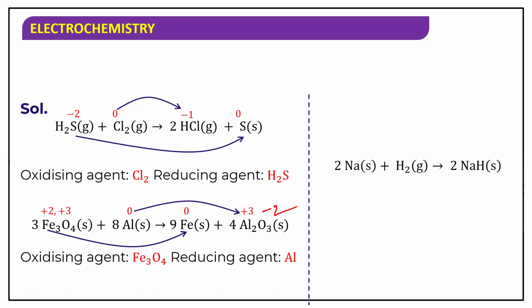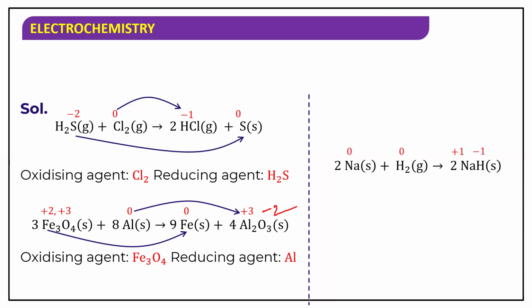What about this reaction? Find out the oxidation number fast for all the elements. Very easy, no? What is the oxidation state of each element in the compound? What is the oxidation state of sodium here in the given reaction, my dear students? For sodium, it is 0. Very good. And for hydrogen also, it is 0. And in sodium hydride, sodium has +1 and hydrogen has -1.